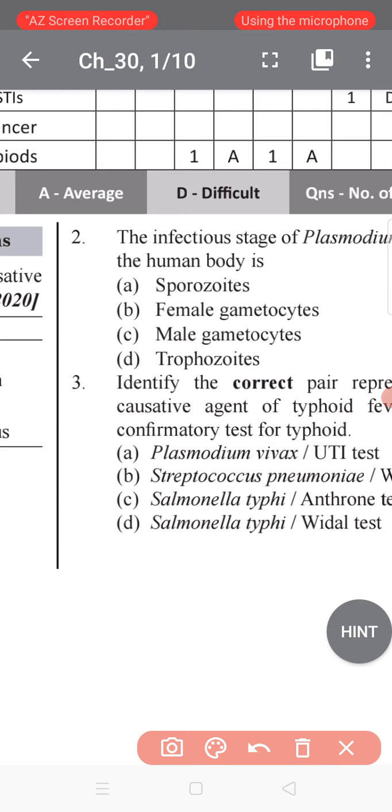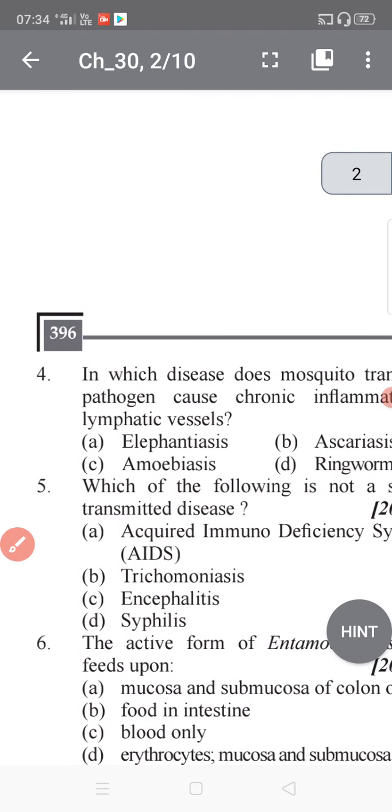Typhoid is a bacterial disease, and the infection can lead to high fever. Typhoid is also a type of fever. It leads to high fever, diarrhea and vomiting. It is caused by the bacterium Salmonella typhi. Very simple. Okay, so this is the best answer here: Salmonella typhi. Now go to question four.